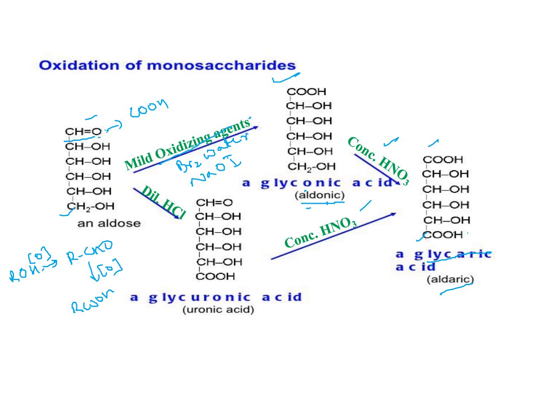Now, if the first carbon, the CHO, is protected by some functional group, then C6 will undergo oxidation to the carboxylic group in the presence of a suitable oxidizing agent. In that case, it will form a uronic acid, and in case of glucose, it is called glucuronic acid. These are the different products of monosaccharides under different oxidation conditions.